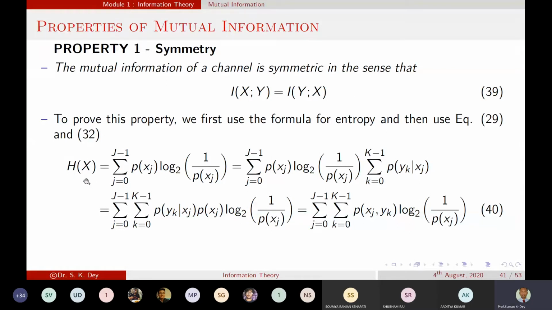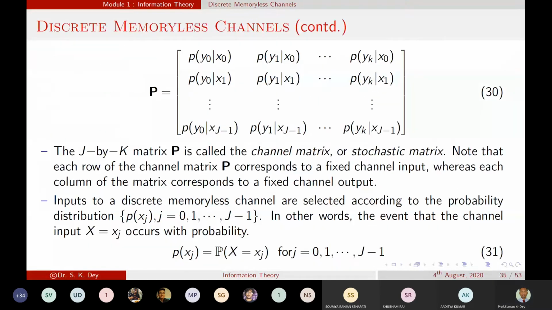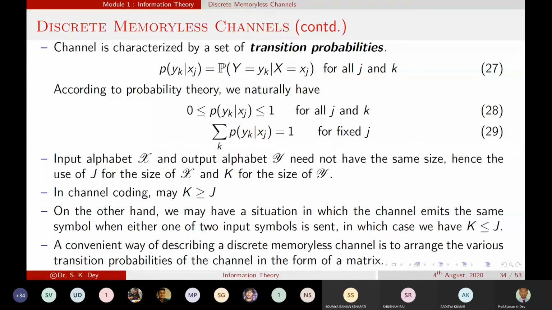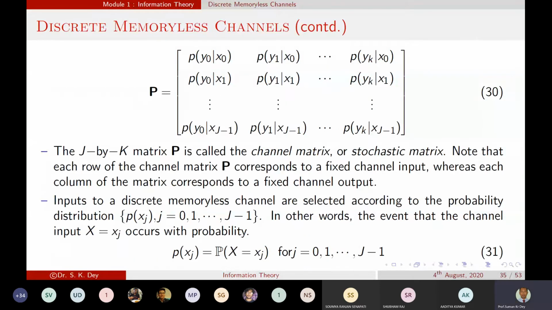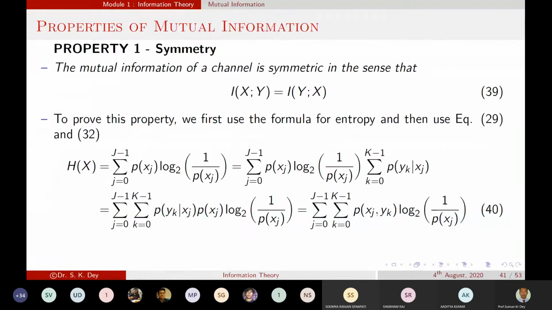Okay, so this equation we know. Previously, we already know this equation, the entropy value in terms of the probability of the inputs.